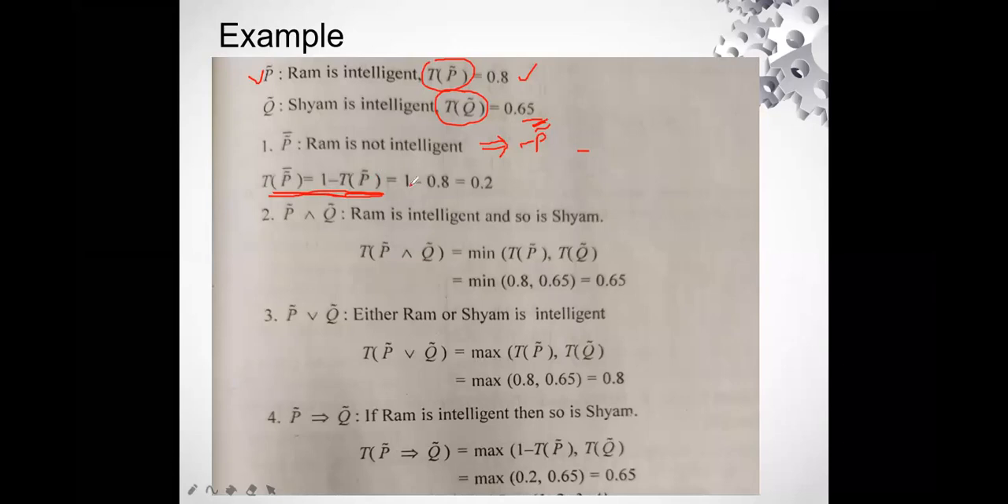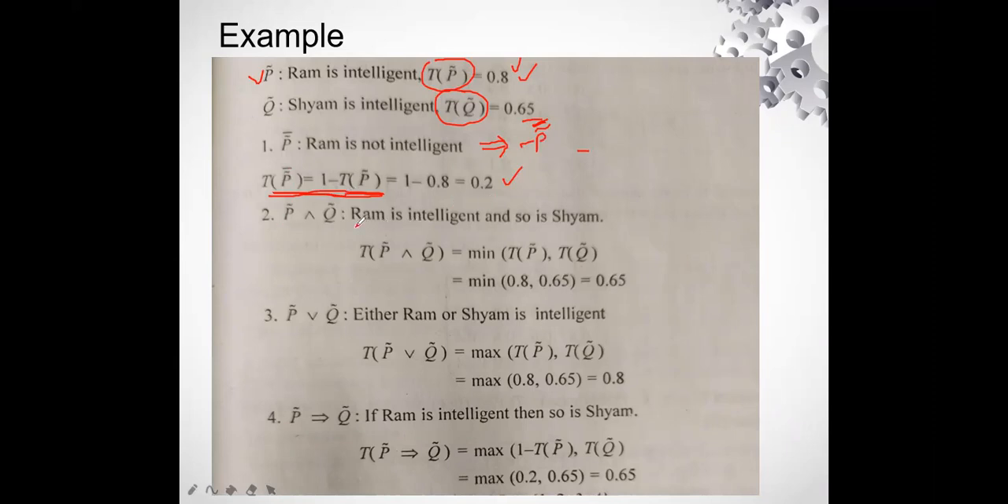I can put the values as it is: 1 minus TP, and the TP value is 0.8, as given here. So 1 minus 0.8 is equal to 0.2. That is what we have solved for Ram is not intelligent. If I am asked for the truth value of Ram is not intelligent, first of all I find the symbolic form of this statement, which is negation P, and then I put the formula and get the value.